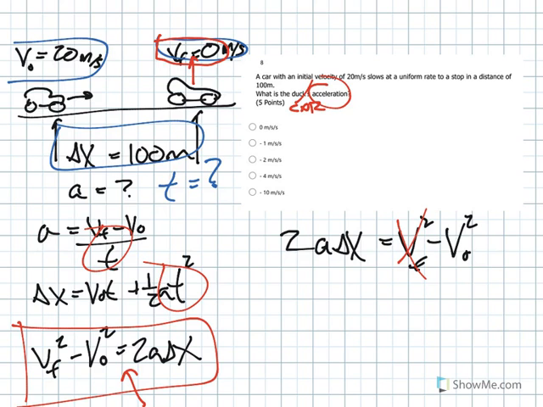To get a by itself, the first thing to do is divide both sides by 2 delta x.